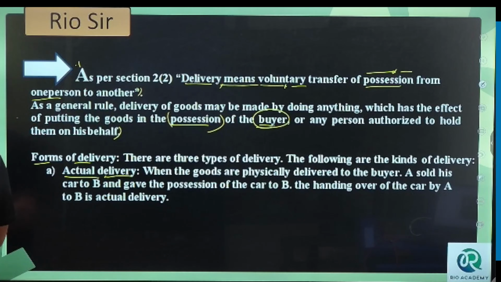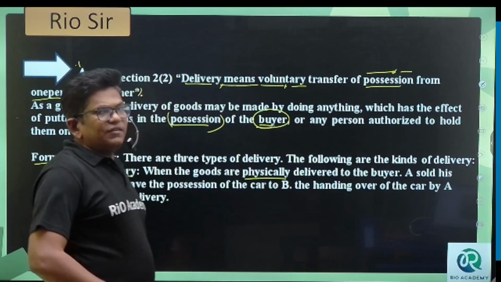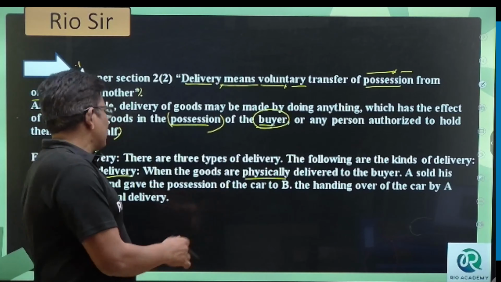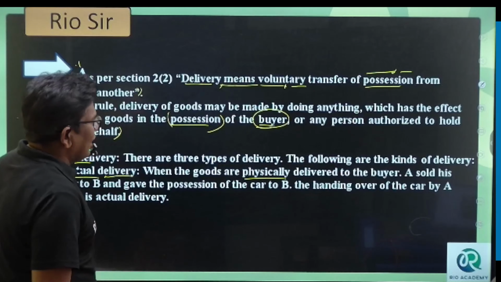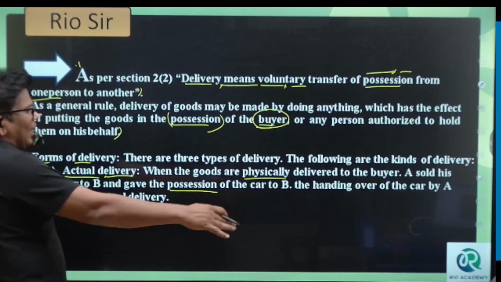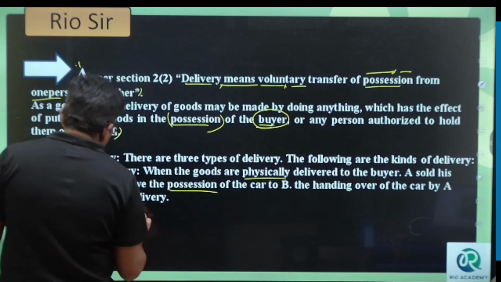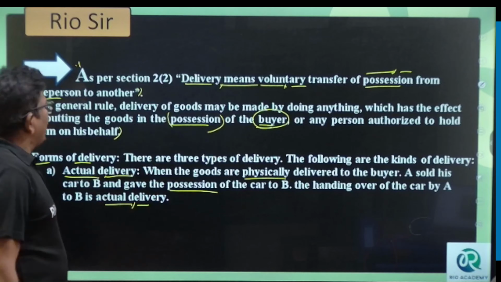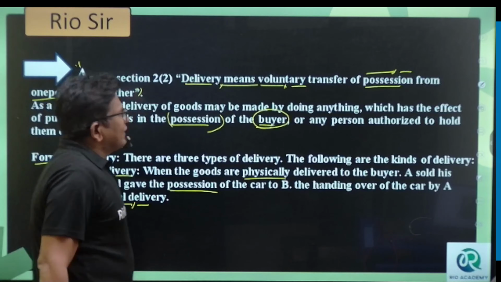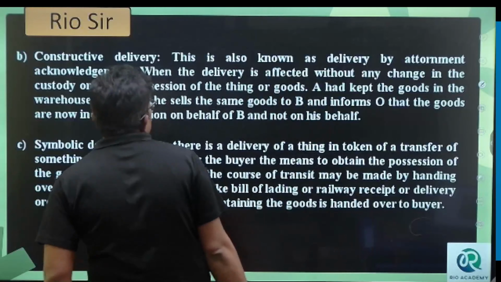First, what do you mean by actual delivery? When the goods are physically delivered to the buyer, that is actual delivery. A sold his car to B and gave the possession of the car to B. The handing over of the car by A to B is called actual delivery. We are giving it to them. Got it? Next is constructive delivery. What do you mean by constructive delivery?